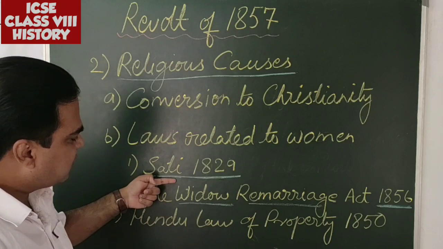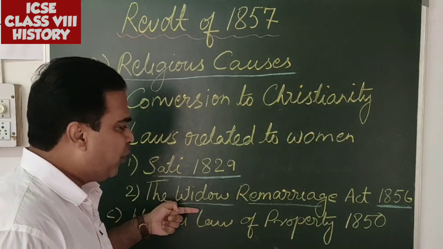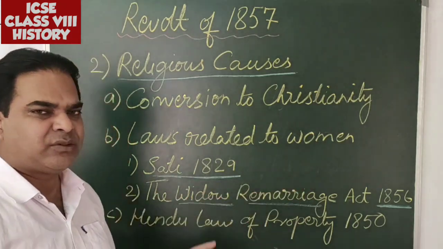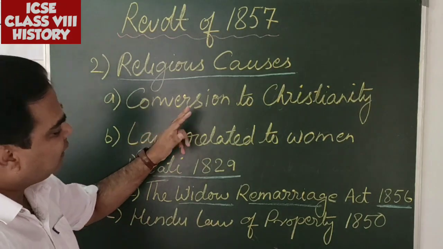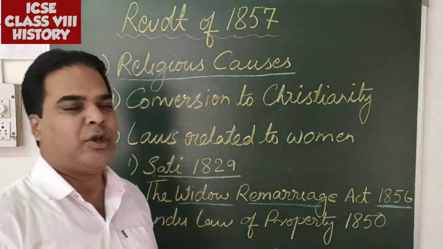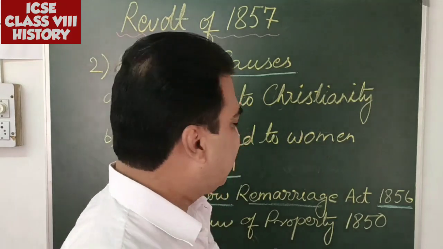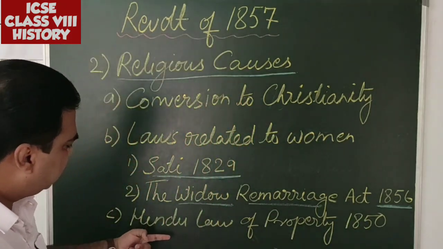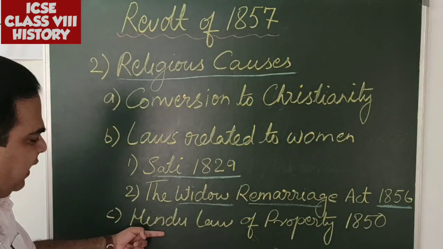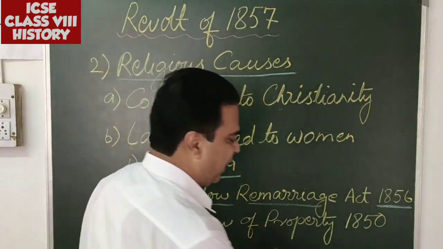Okay, so sati was made a punishable offence. The Widow Remarriage Act was passed in 1856. So all these were brought, and that became the religious cause for the revolt of 1857. Now the third one you can see here, that is C, Hindu law of property, 1850.